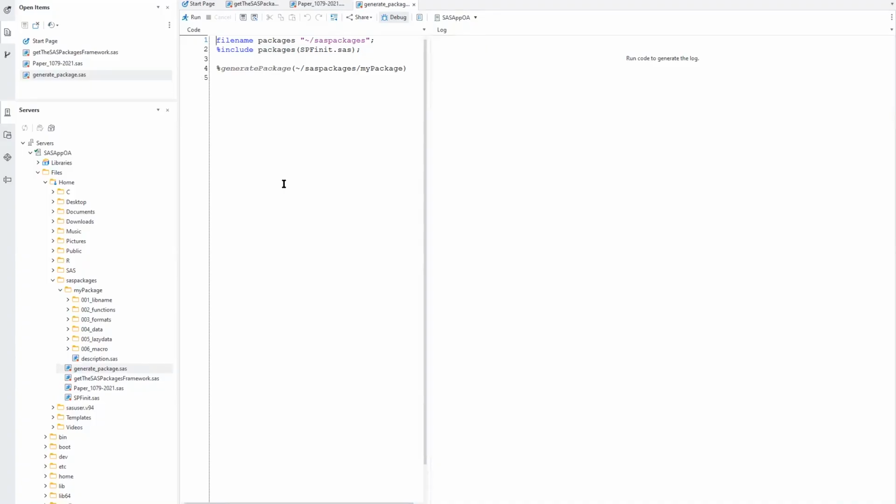Okay, so let's generate the package. We need to run those two lines to enable the framework, and then this line to generate the package. The argument of the generate package macro is the folder containing the package content. The generate package macro assumes that the description.sas file is located in this directory, and all the subfolders are structured within these rules: one file, one object, and files with the code are separated within the folders, ordered with the structure you want them to be ordered. So let's run the code.